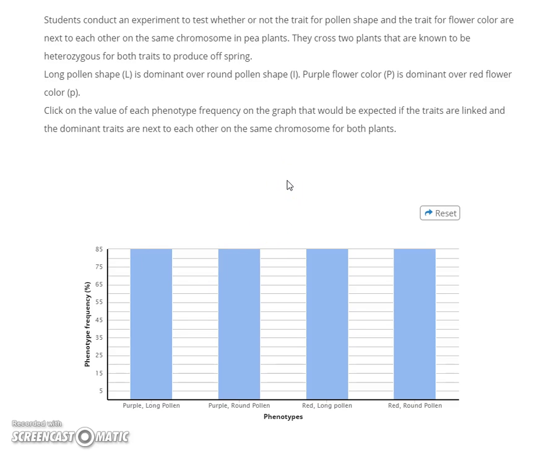In this case, because they're so close together, they act like one gene, and we actually see it act more like a 2x2 Punnett square, a regular Punnett square. So it says here that the dominant traits are next to each other on the same chromosome for both plants. So the dominant alleles are side by side. That means the recessive alleles are side by side. So you would inherit those two as a set.